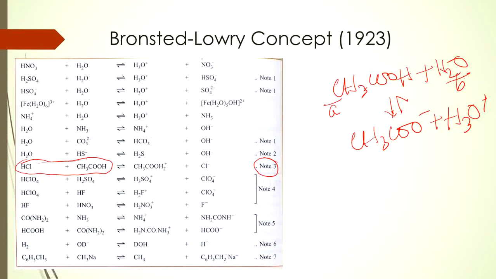HCl is actually donating the proton to being converted to Cl minus. So here HCl is acting as an acid, and the CH3COOH is accepting the proton to be converted into CH3COOH2 plus. So then this CH3COOH will act as a base.